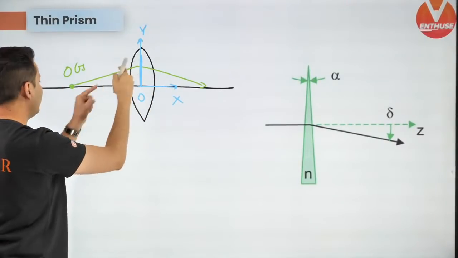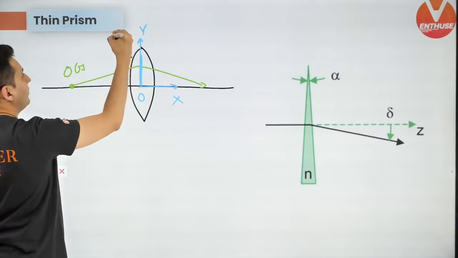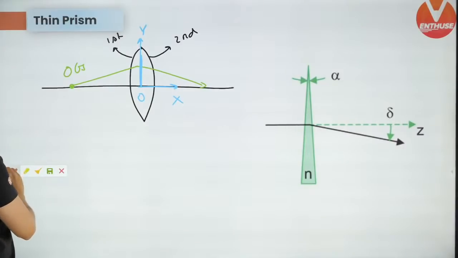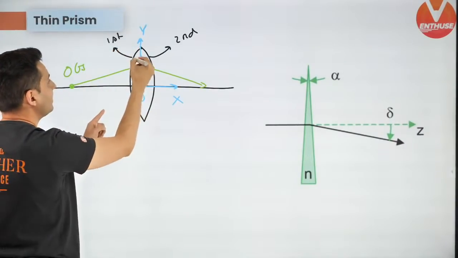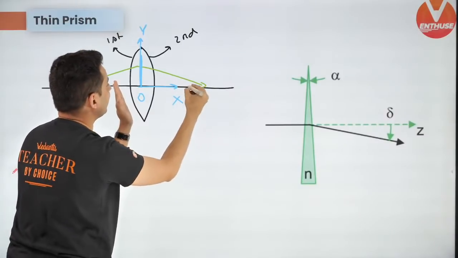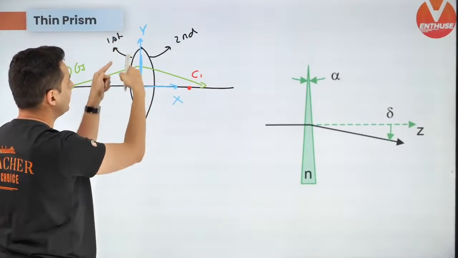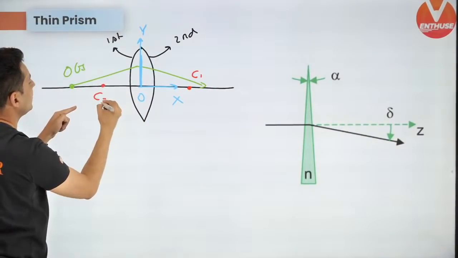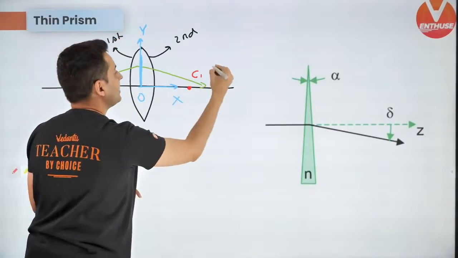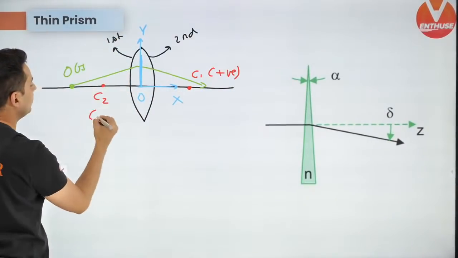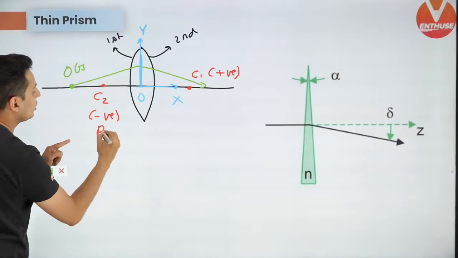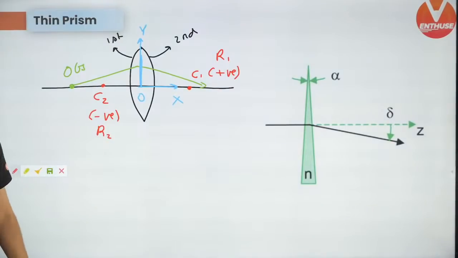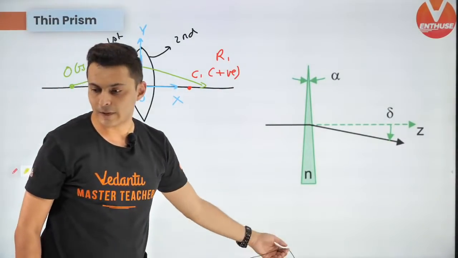Now the ray is entering this surface first. So this is the first surface, this is the second surface. Now for this first surface, think about it, the center of curvature of the first surface will be here, and for this surface the center of curvature will be here. Isn't that right? So hence C1 will be positive, C2 will be negative. That means R2 will be negative and R1 will be positive. That's how it is done. I hope this is clear.